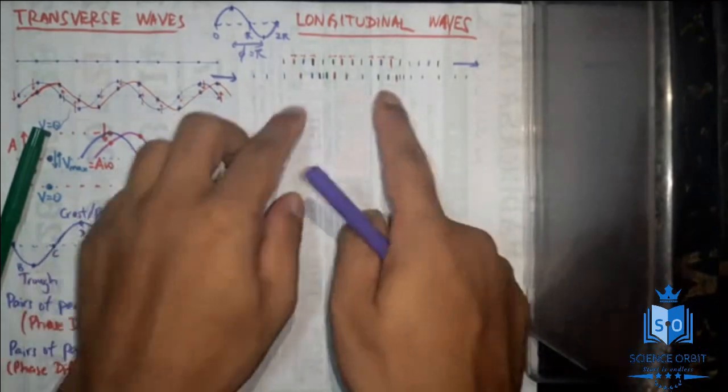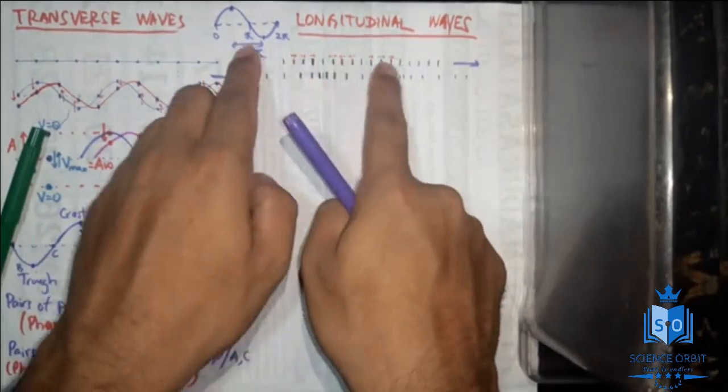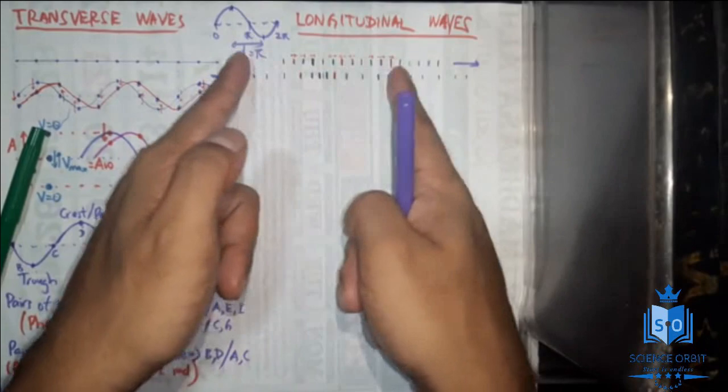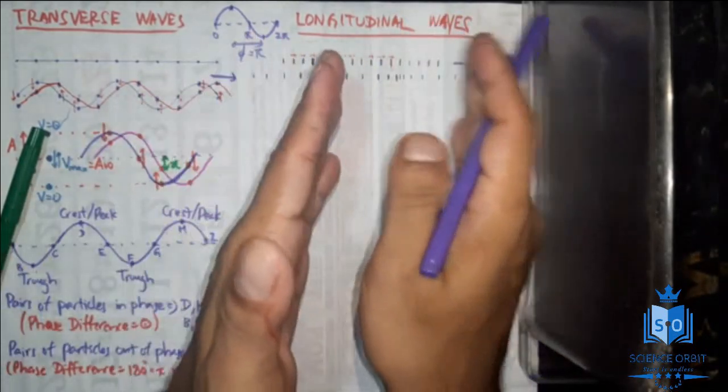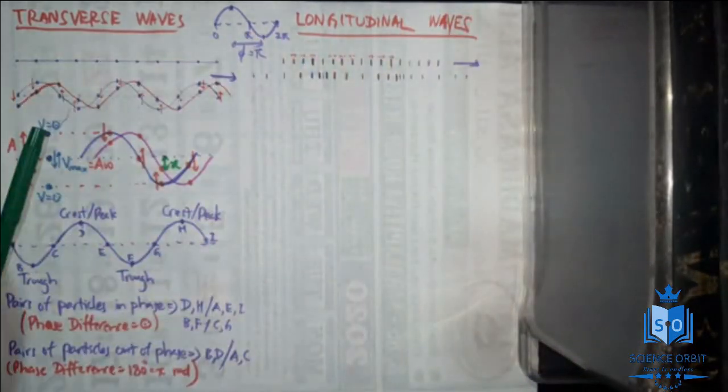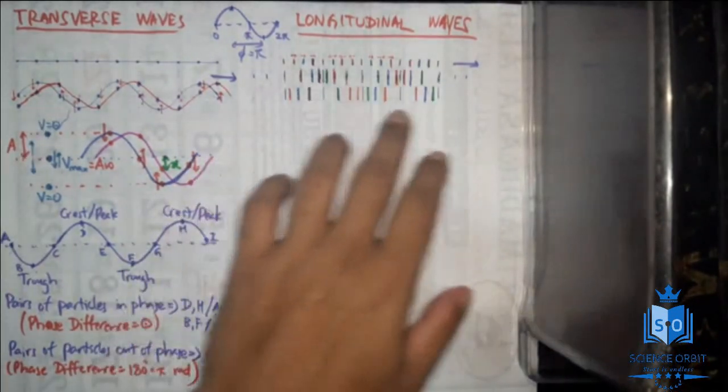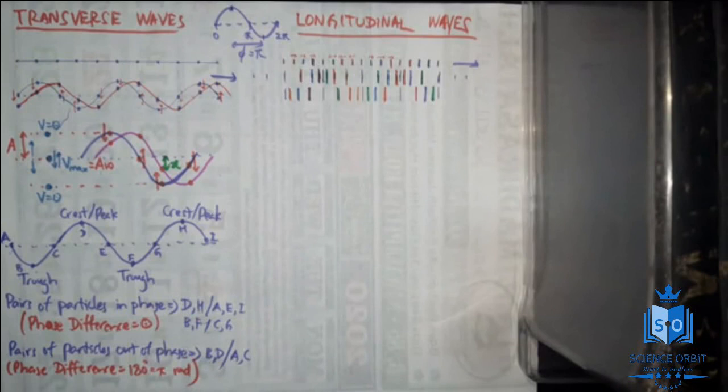And after a while, whoever came to the center will move the other way, and these particles will move the other way. So I will draw that too. And this is how the next position of the longitudinal wave will look. I hope this gives you some idea.